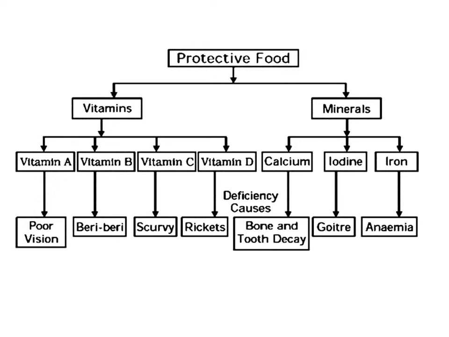Then talking about minerals, deficiency of calcium causes bone and tooth decay. Deficiency of iodine can cause a disease known as goiter, in which there is improper functioning of the thyroid gland, as we have discussed in our previous lecture. Whereas deficiency of iron causes anemia, which is basically lack of hemoglobin or blood in our body.